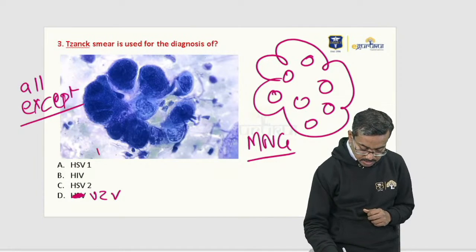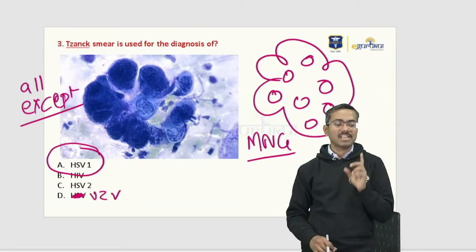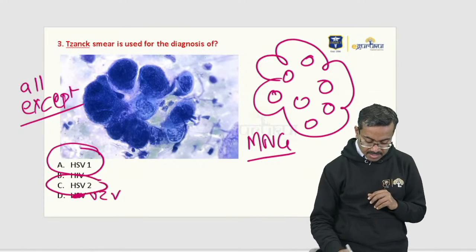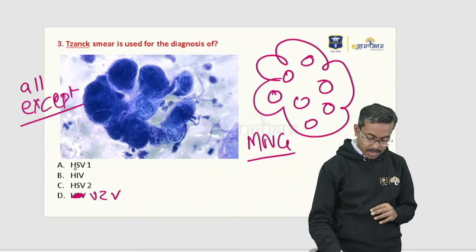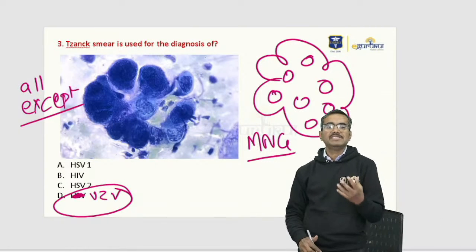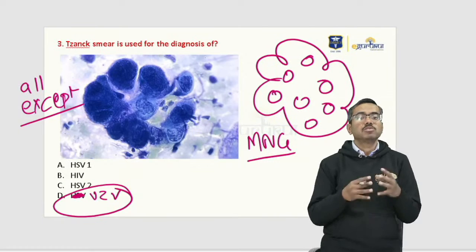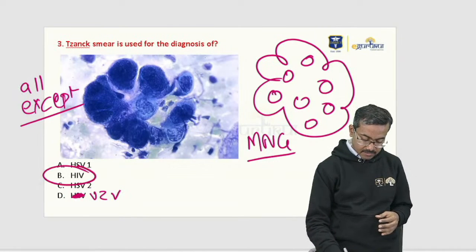Now, Tzanck is used for herpes for sure. Herpes simplex virus type 1 and herpes simplex virus type 2 both have Tzanck cell positivity. And the fourth option is VZV, varicella zoster virus. VZV also gives Tzanck smear positivity. What does not give you that is HIV.